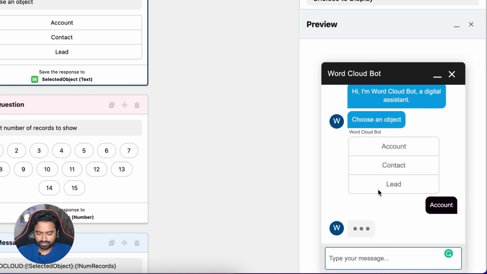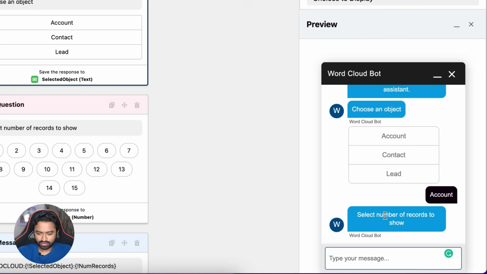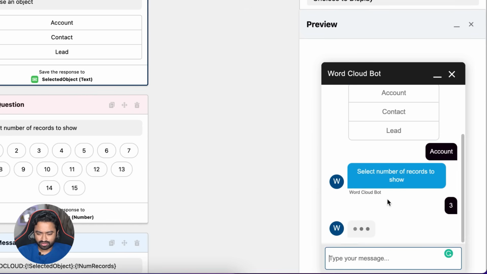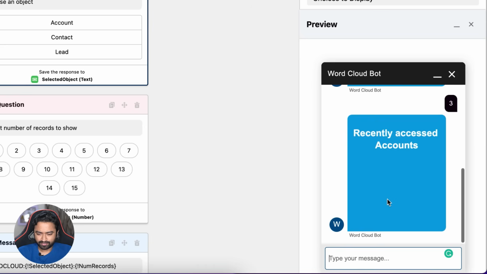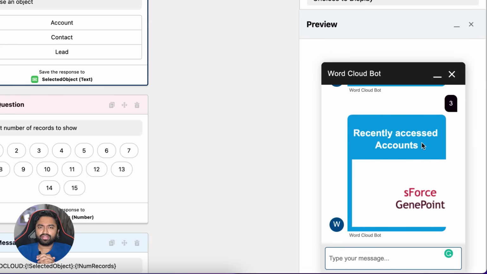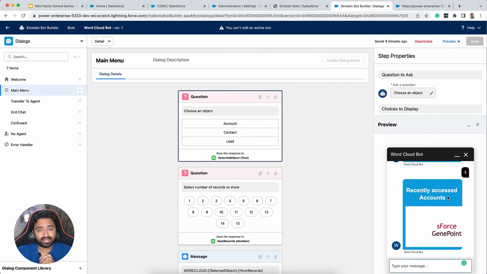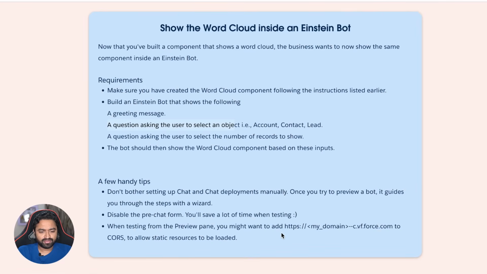So let's choose an object, number of records, and there you go. You can now see the recent records component, which is the word cloud, inside an Einstein bot, which pretty much sums up what we are supposed to do for this mini hack.